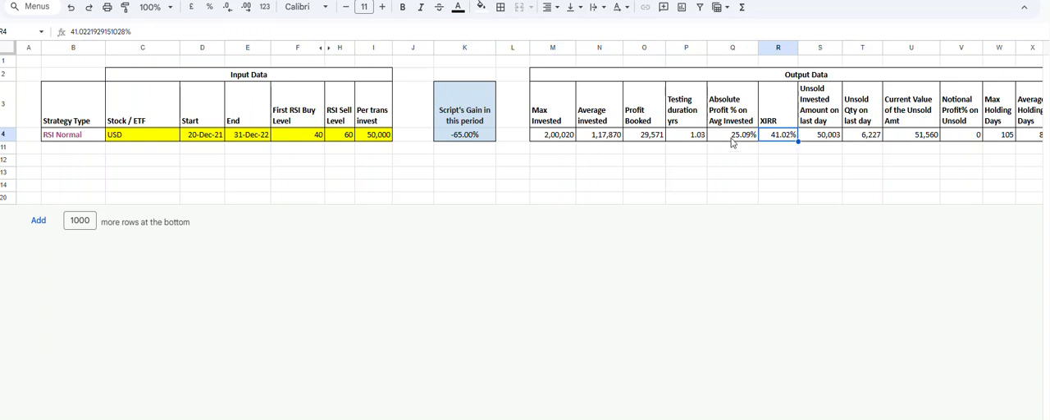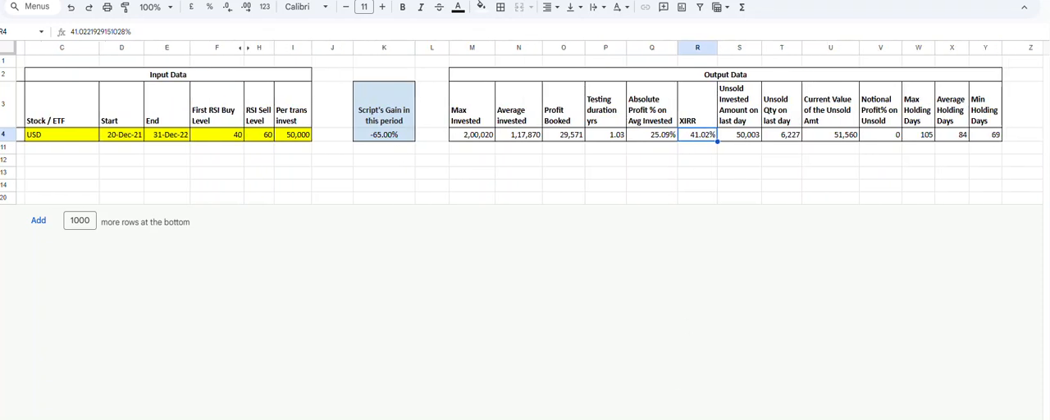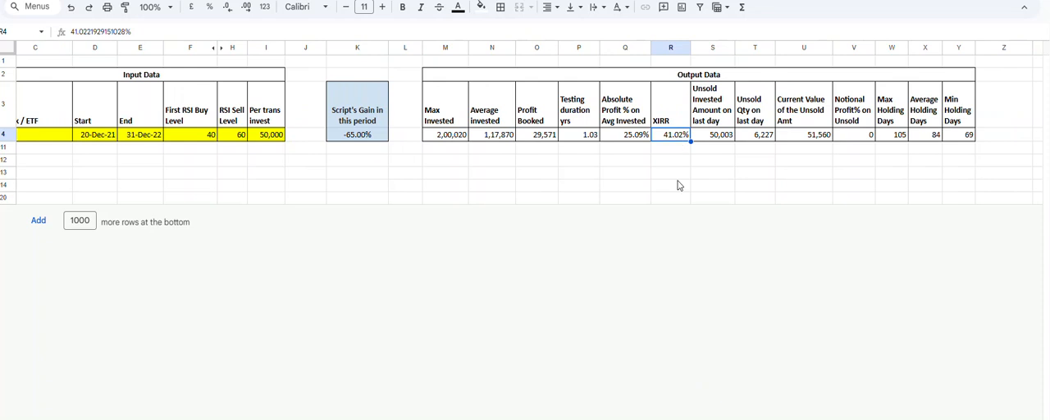And the average cash profit that we made was around 25%. So the stock fell 65% and we made 25%. So it's almost 80%, 90% outperformance. And the annualized rate of return was 41%. Why is the annualized rate of return high? Because as traders, we will hold and we will sell. We will always not be in a position.